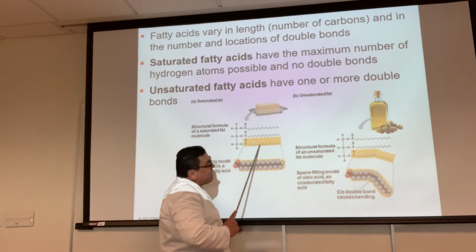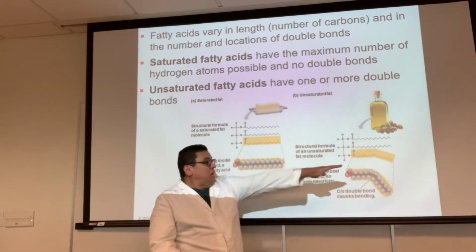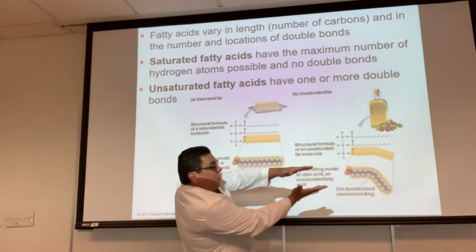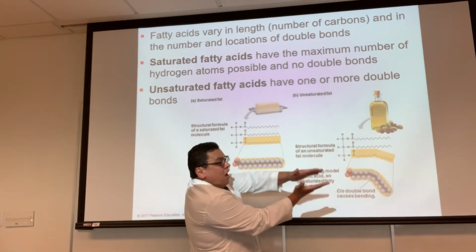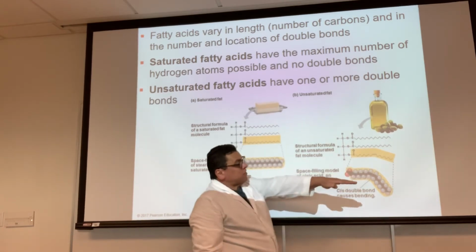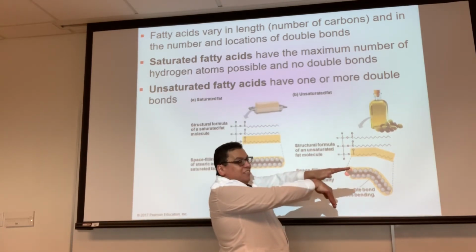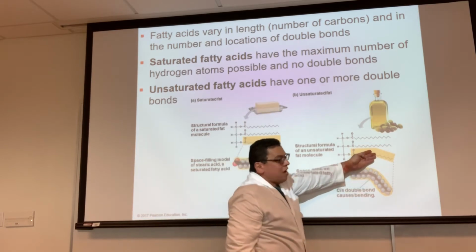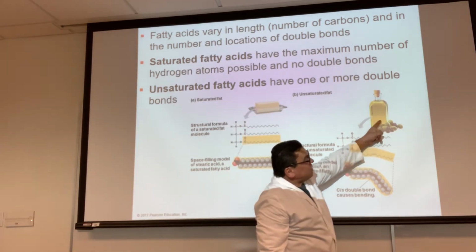Why? Because the fatty acid is linear. It's linear. And the other one is linear. So there's a lot of hydrophobic interactions between them. Compared to this one, one of them is linear, but the other one is bent. So there's less hydrophobic interactions. That's why it's liquid.